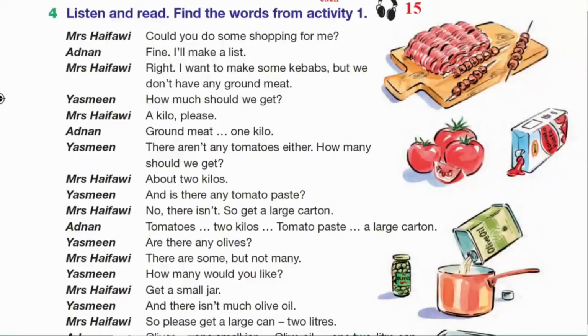There aren't any tomatoes either. How many should we get? About 2 kilos. And is there any tomato paste? No, there isn't. So get a large carton. Tomatoes, 2 kilos. Tomato paste, a large carton.